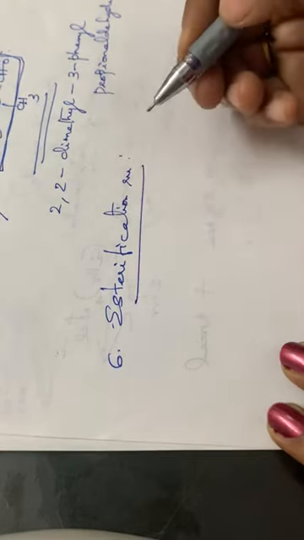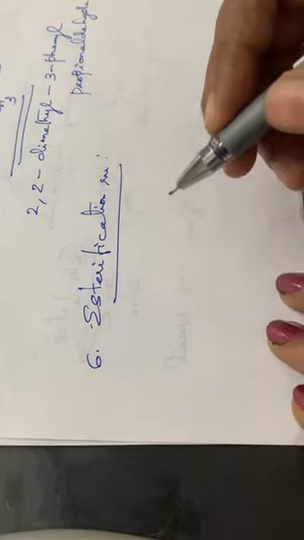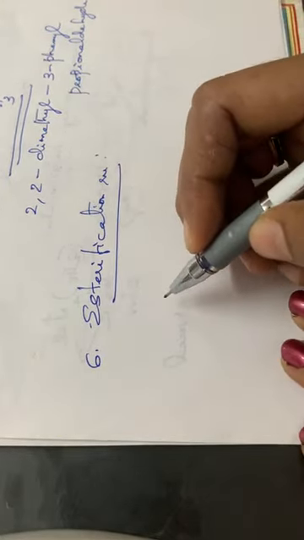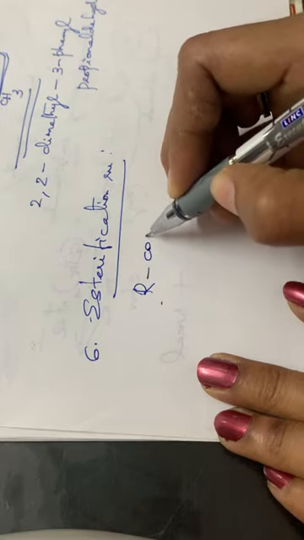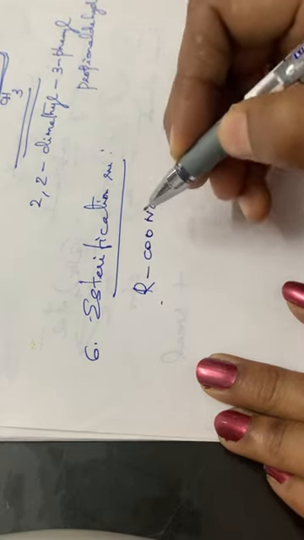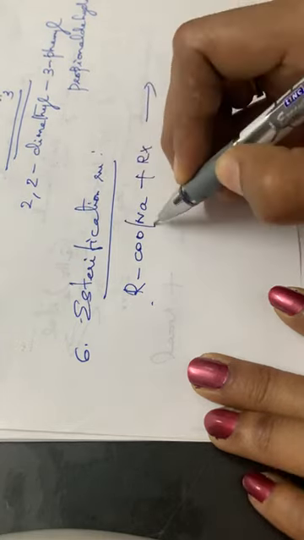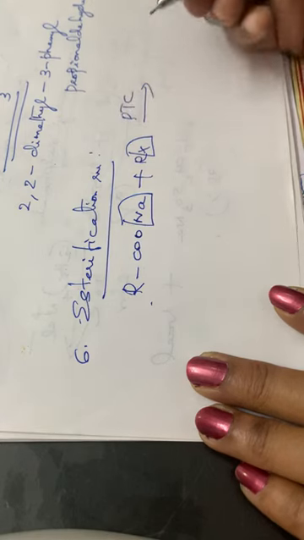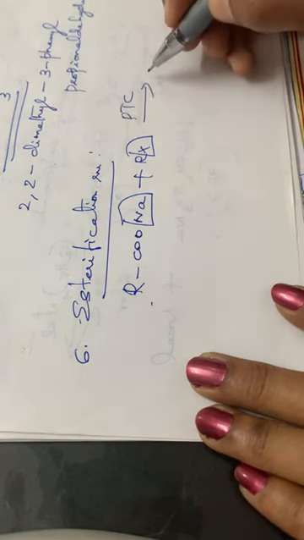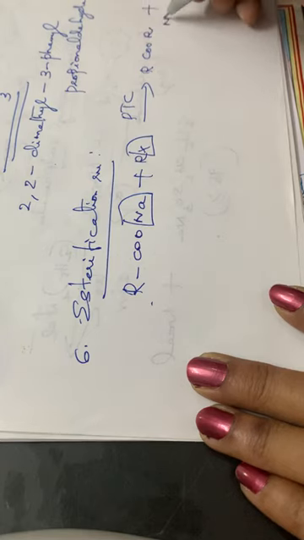Esterification reaction. Here, normally, the sodium salt of a carboxylic acid plus an alkyl halide: Na and X will be eliminated, and in the presence of a phase transfer catalyst, the product will be an ester, RCOOR, plus NaX.